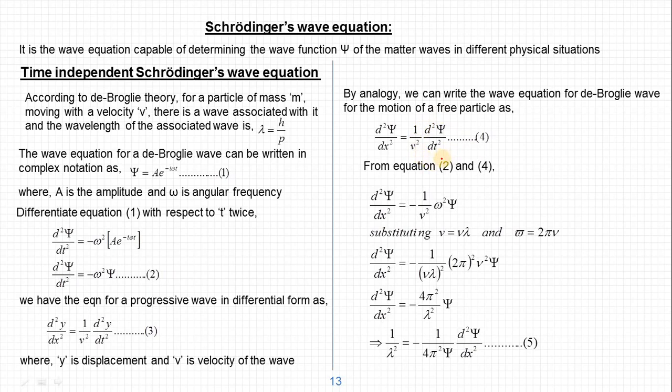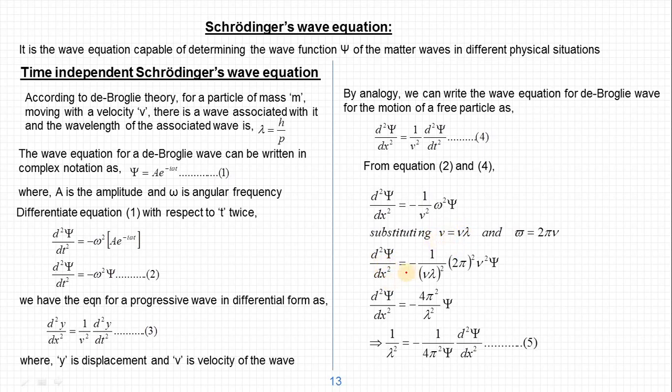substituting d square psi by dt square as minus omega square psi, we get d square psi by dx square is equal to minus 1 by v square into omega square psi. We substituted for this term. Now let us substitute v is equal to nu lambda, where nu is the frequency and lambda is the wavelength. This is the velocity, and omega as 2 pi nu. Nu is the frequency. Don't get confused with this and this. This is the frequency nu and this is v, the velocity.